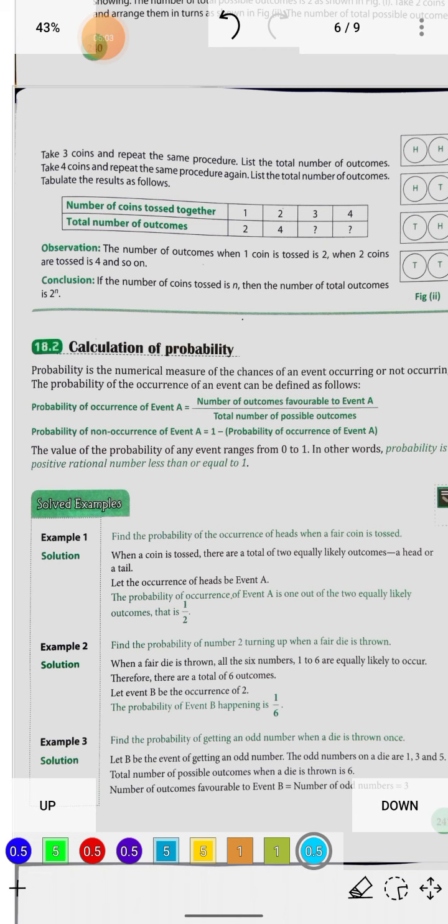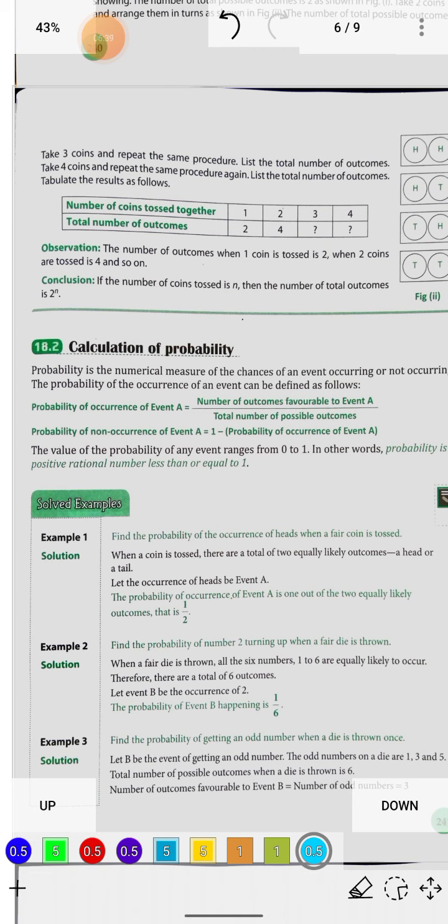On each face there is one number, the numbers from 1 to 6. 1, 2, 3, 4, 5 and 6 are written on the sides, one number on each side of the die. If you roll the die, what is the possibility of getting 1? Yes, and that is quite difficult to calculate in terms of percentage. So in order to solve such problems, there is a formula for calculating the probability of such events.